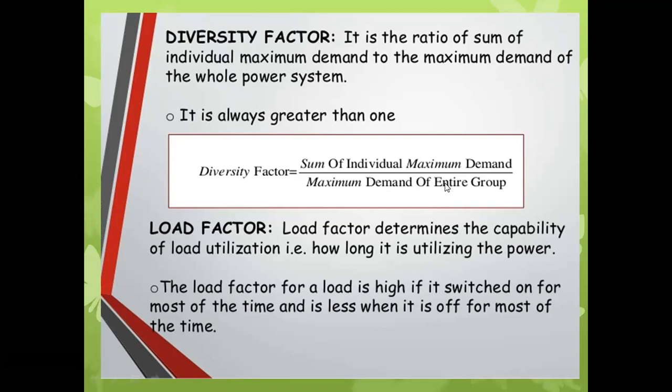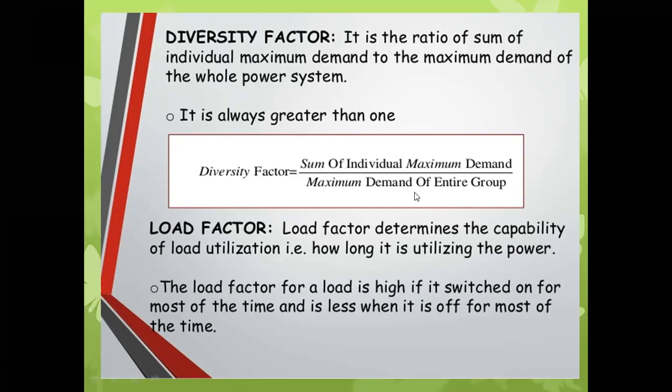Okay, so it is always greater than 1. Why? Because the maximum demand of the entire group, that particular entire colony, is always lesser than the sum of individual maximum demands of that total colony.